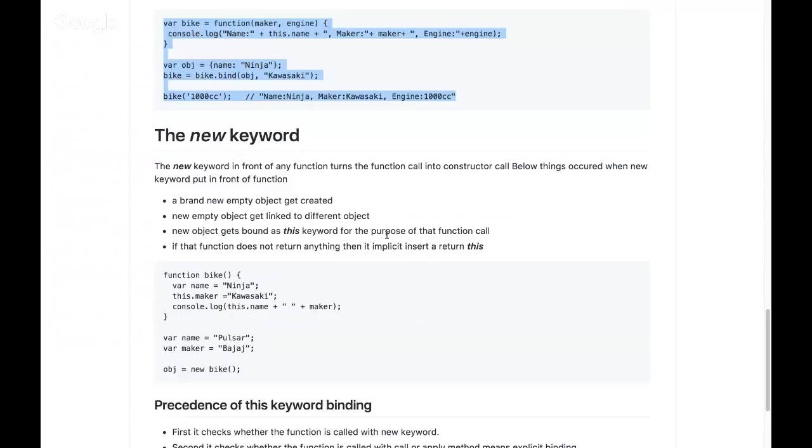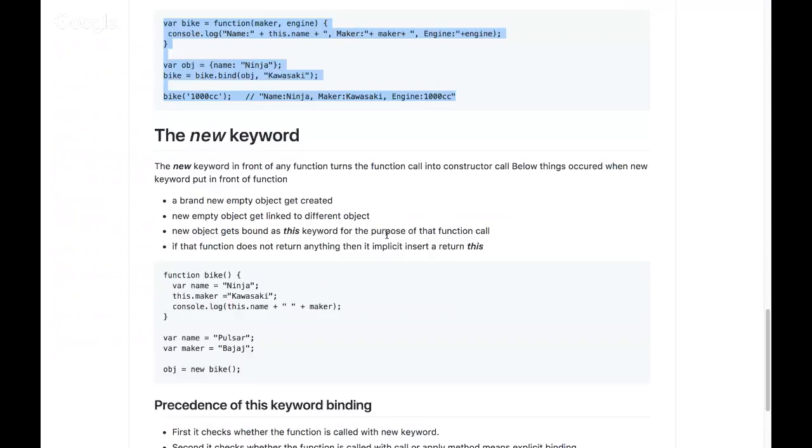Then the third thing happens: this new object gets bound as the this keyword for the purpose of that function call. Whatever new object gets created actually turns out to be this. And if that function doesn't return anything, it implicitly returns this.